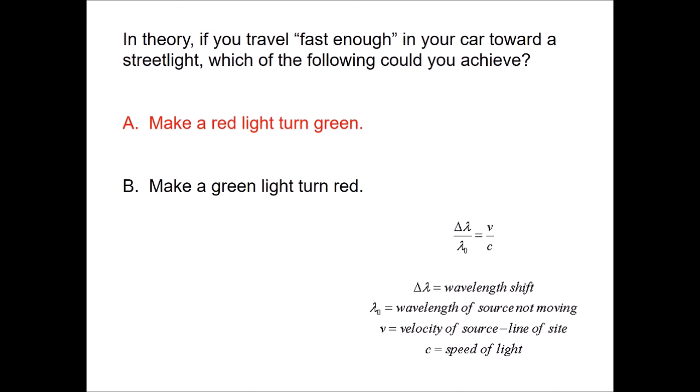Say you did it. You blew through the light, then you decided to look behind you at the light on the other side. What do you think you'd see? Think about that for a moment. Would you see red? Well, no, because now you're moving away, and that would be a red shift. So what's longer than red? Infrared. So you would see nothing because your eyes can't detect the infrared. The light would be shifted into the infrared part of the spectrum, but you can't see the infrared. So you look behind you, and that light would look like it's out. It's not working, but it's actually the infrared.